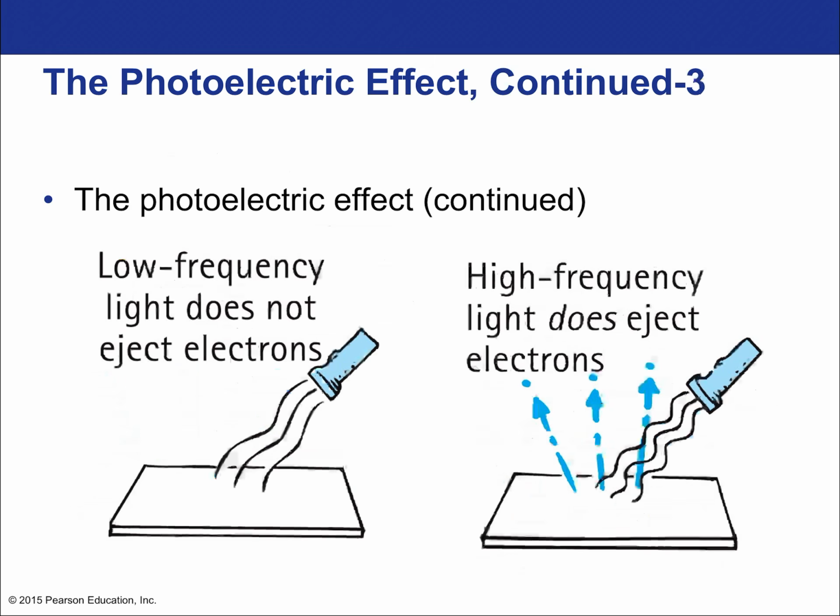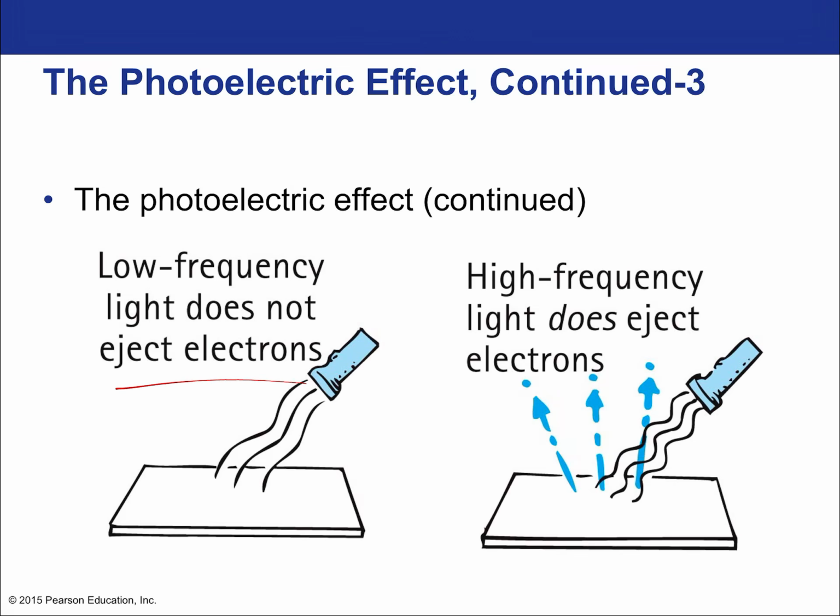All right. Now this part though is strange. Low frequency light does not eject any electrons. It depends on the metal what the frequency is, but every metal has a certain cutoff frequency where there's just no electrons being ejected. That's kind of strange because if light was a wave, then certainly the lower frequency light would have longer wavelength, so there could be less energy, but over time it should still be able to heat up the metal, right?